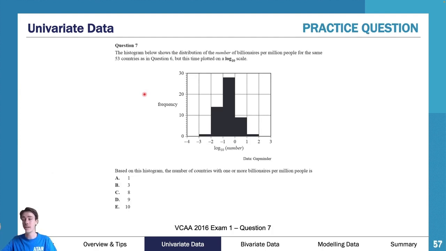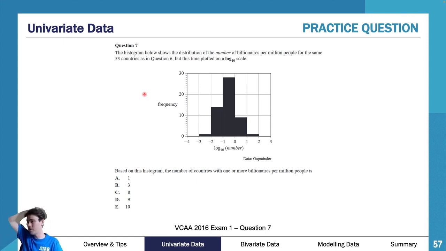This is a VCAA 2016 question. It was really poorly answered, like extremely poorly answered. I want you all to have a go at it. I know this is your first time seeing logs, so if you do struggle with it, that is okay. I don't expect you all to be acing this straight off the bat, but I do want you to have a go at it. So as you can see here, we've got a histogram below that shows the distribution of number of billionaires per million people for the same 53 countries as question 6. Don't worry about the countries, it doesn't really matter.